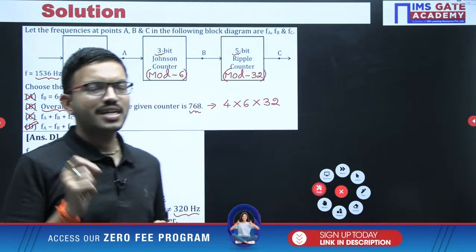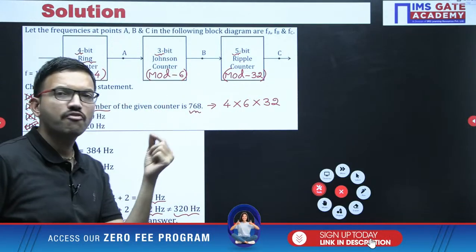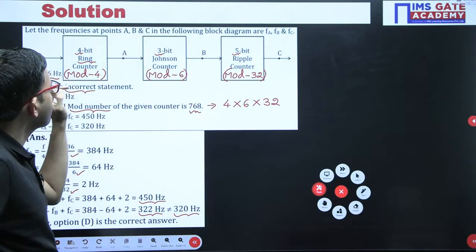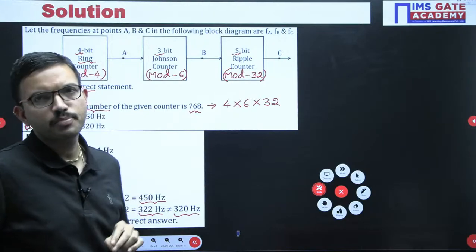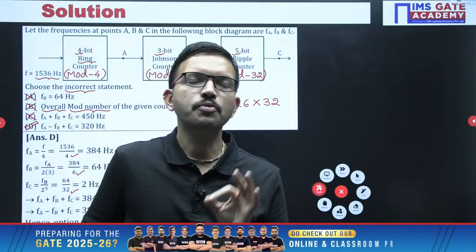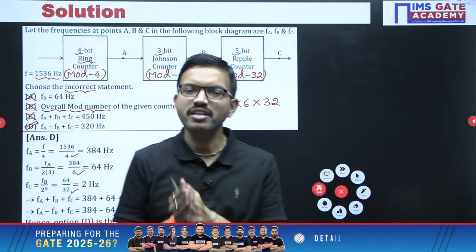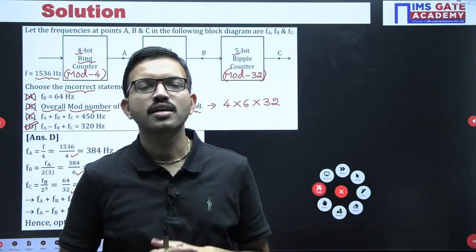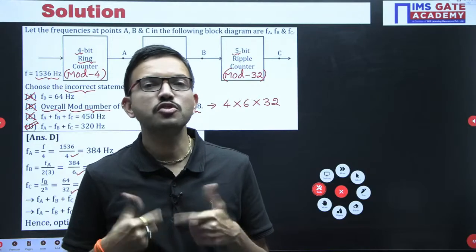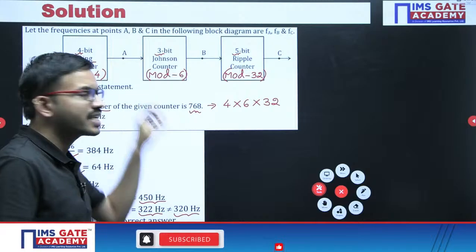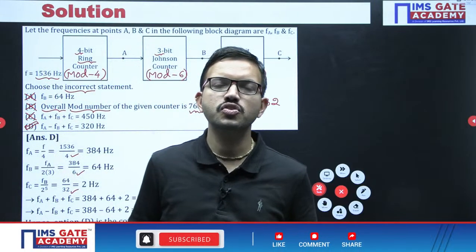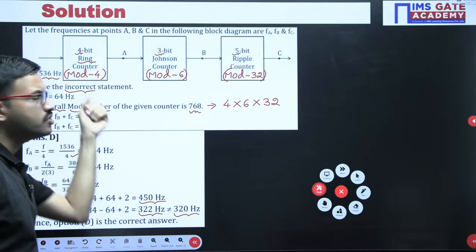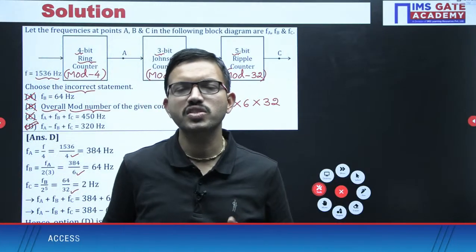So here in the counters, if you observe, one operation is happening, that is the division operation. Whatever the incoming signal you are having, that is getting divided with respect to the corresponding mod number. Say for example, in an interview, you may get one question like, you have to implement one circuit that performs division of two numbers. All of a sudden it seems to be a new question or new circuit, but once you know this logic regarding the counter operation, say for example, if they ask you 5 divided by 2, that means you are giving a 5 hertz frequency, and here you can use a mod 2 counter, so 5 divided by 2, that is nothing but 2.5.